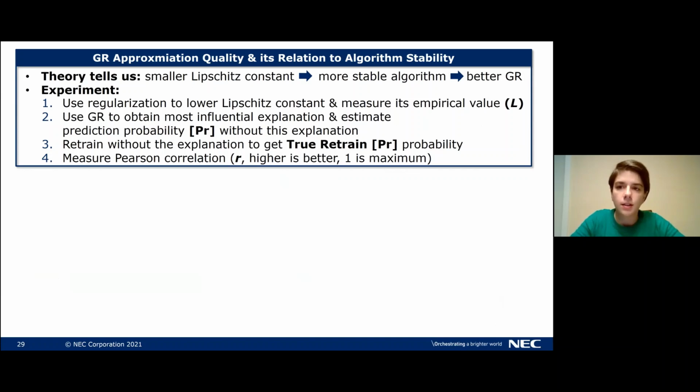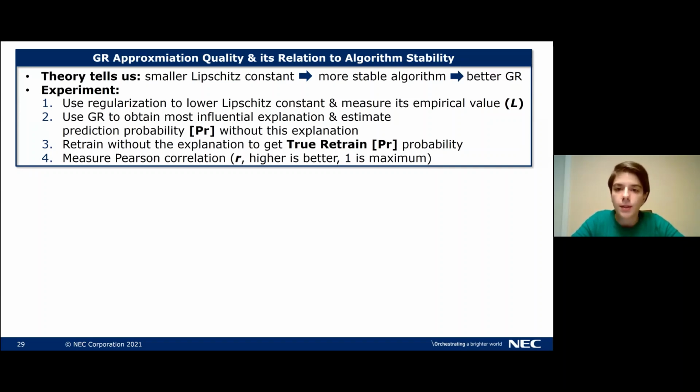In our original experiments, we used no regularization. So now in this experiment, we use regularization, which lowers the Lipschitz constant, and we can measure its empirical value during training. After training, we can again use gradient rollback, and we identify the most influential explanation.